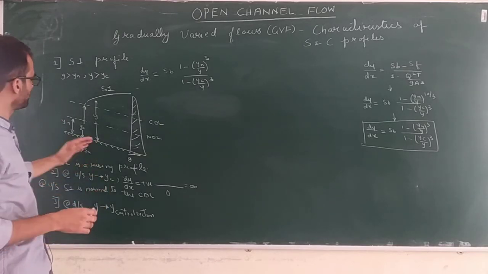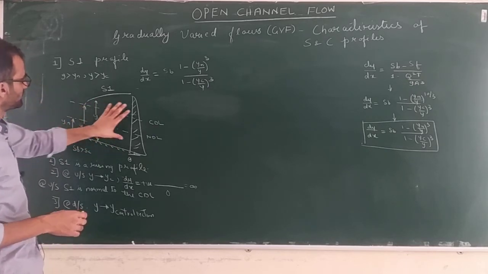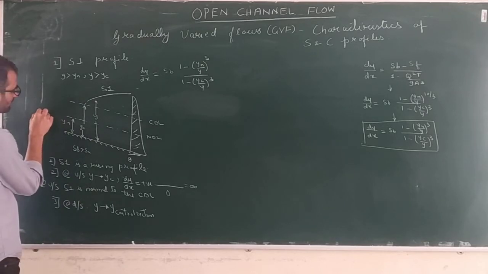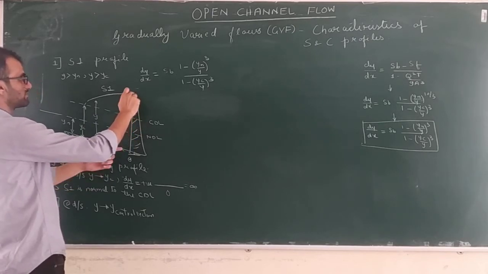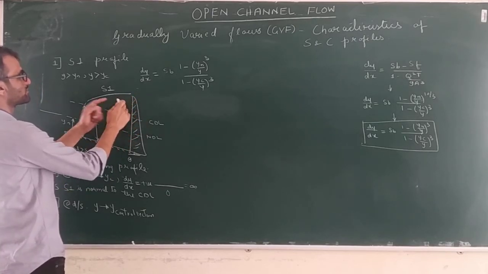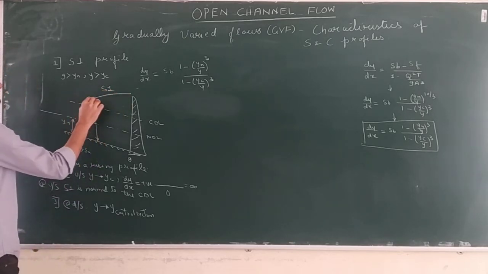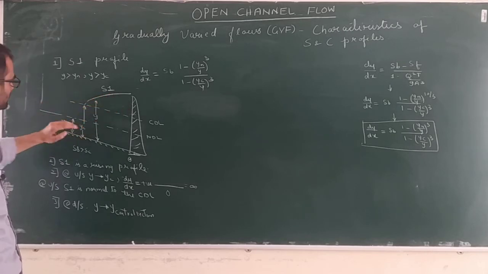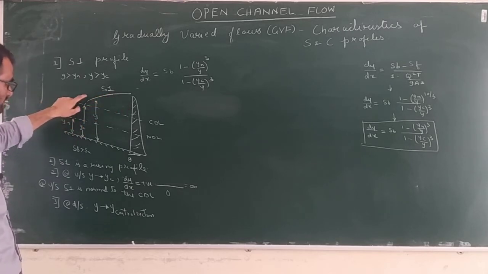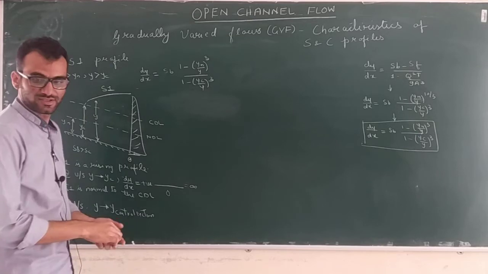Where can it be formed? Suppose there is a steep channel and flow is coming. Flow will occur at a normal depth. Now suppose flow is taking place like this, and then you place an obstruction whose control section depth is above the CDL, that means in zone 1. What will happen? An S1 profile will be formed and there can be a formation of a hydraulic jump here, because flow has to change from supercritical to subcritical. So this is all about the S1 profile.